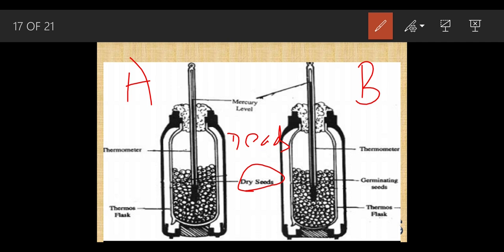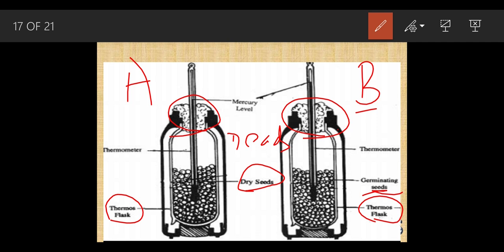Why are we going to apply the antiseptic? As I already said, to avoid bacterial decay, so that the seeds do not get damaged. And inside B, we are going to insert germinating seeds. Both of these flasks are called thermos flasks, and both have been covered with wet cotton wool.